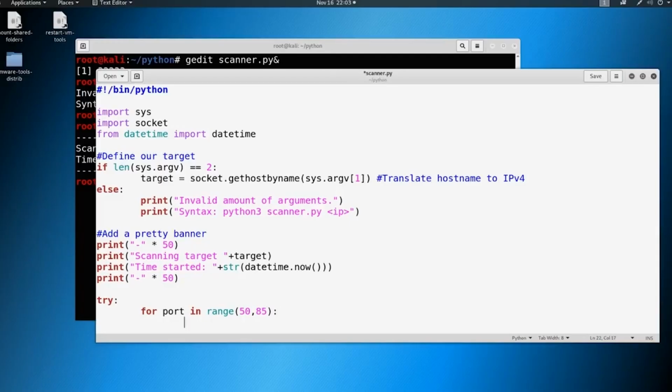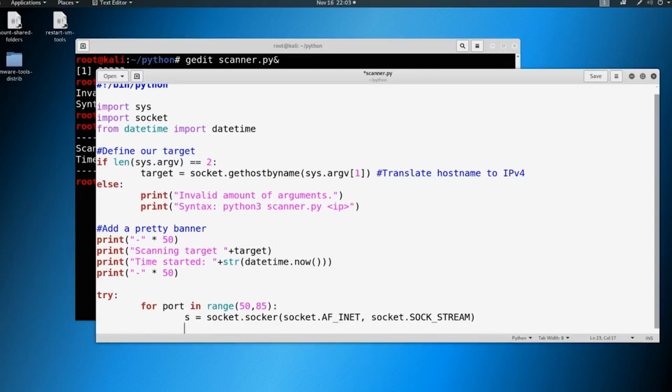On top of this, let's add in some familiar language. We're going to say s equals socket.socket, and then socket.AF_INET, comma, socket.SOCK_STREAM. Remember, AF_INET is IPv4, SOCK_STREAM is our port. So we're going to say socket.setdefaulttimeout to 1.